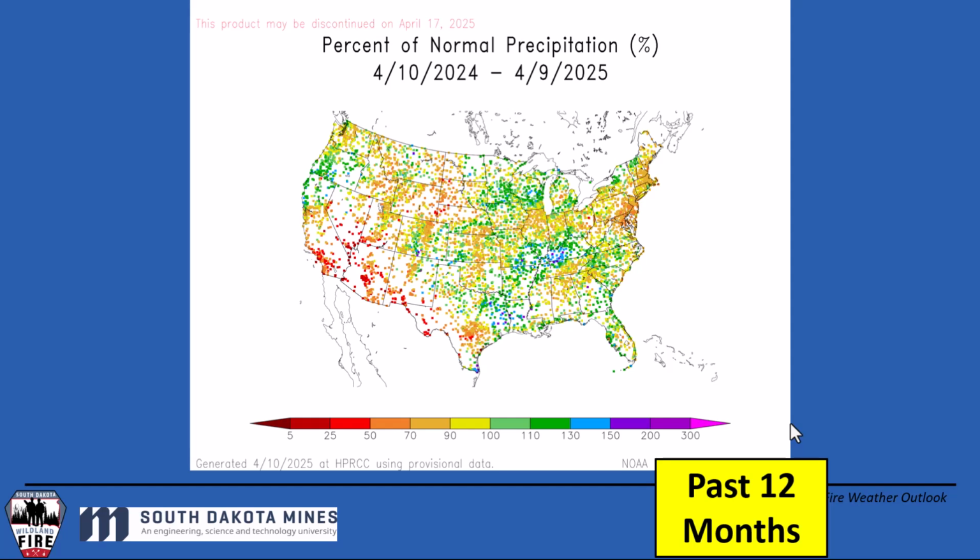The cool colors are above average precipitation. And largely across the western United States, especially the southwestern United States, it's been a really dry past year. And if you look at South Dakota a little bit more closely, you'll see West River areas have been drier than average, somewhere between maybe 60 and 80% of average over the past year. Eastern South Dakota has been a little bit closer to average through that time period.